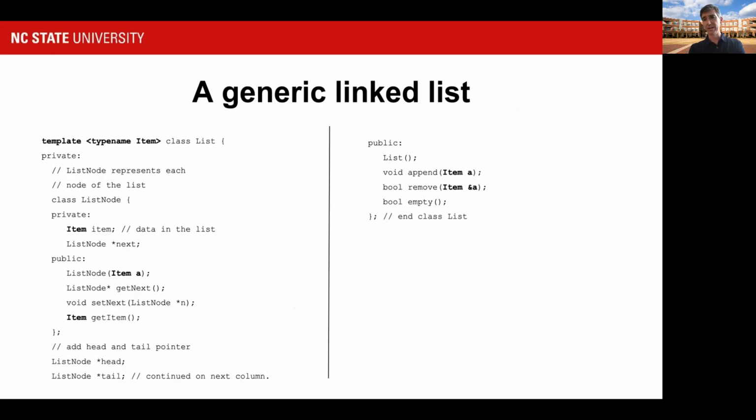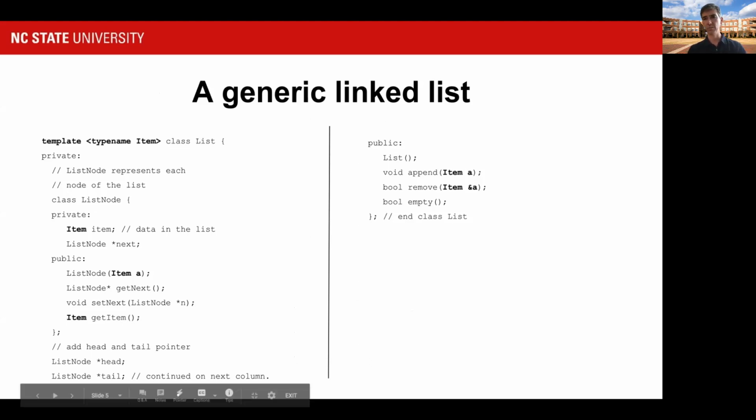Now, what this implies is that we can make any of our classes generic and specialize them on some type. And one of the things that would be really useful for us to do would be to make our list class generic, because then we could use it on any kind of type we wanted, not just on that item type that we came up with.